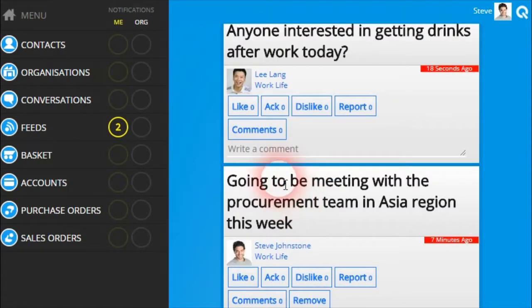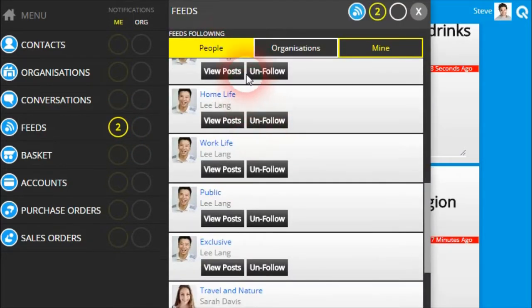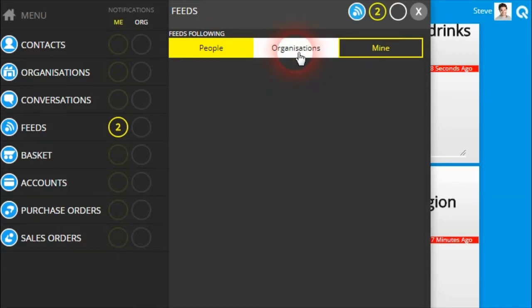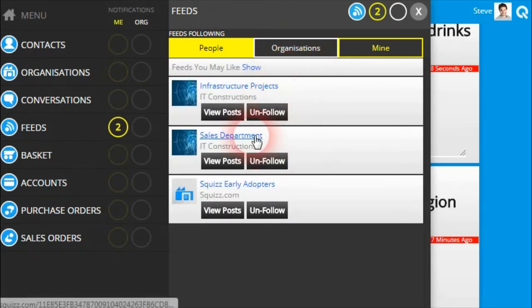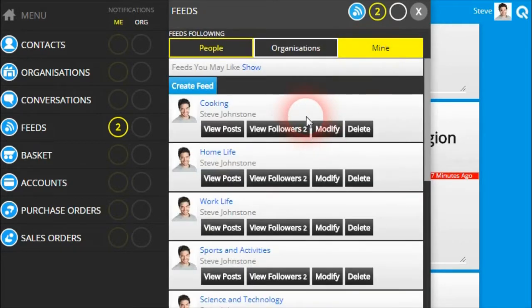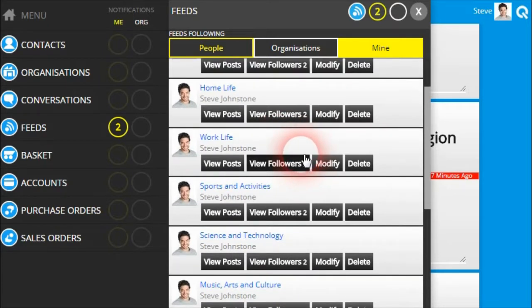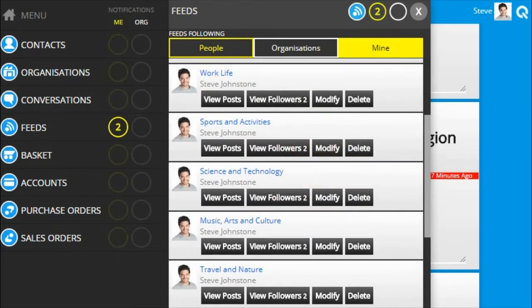In the feeds menu bar, 3 buttons now appear that allow you to see all the personal feeds of people that you are following. If you click on the Organizations button, then you can see a list of all the organization feeds that you are following. And if you click on the Mine button, you'll see the list of all the personal feeds that you have created. You'll notice that there are already a number of personal feeds assigned to you. These feeds have been automatically created for you, so you can already start using the feeds, and you may wish to modify the defaults of these feeds to suit your tastes.